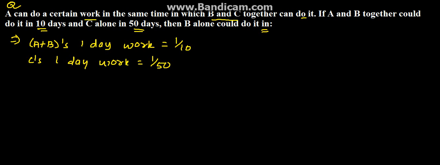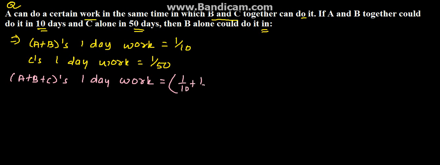So now we have derived A plus B's and C's 1 day work. So we can say that A plus B plus C's 1 day work will be equal to the addition of these two. So this will be 1 upon 10 plus 1 upon 50, which comes to 6 upon 50, which is equal to 3 upon 25. Let us consider this as equation 1.